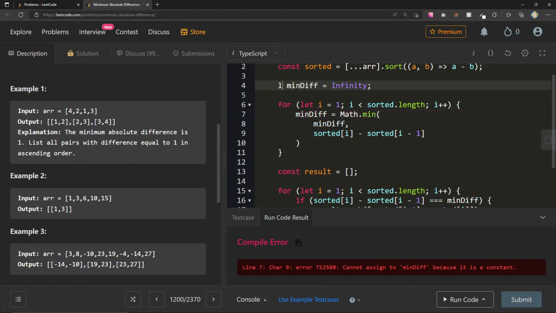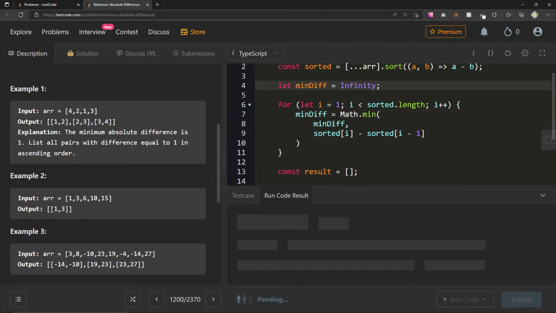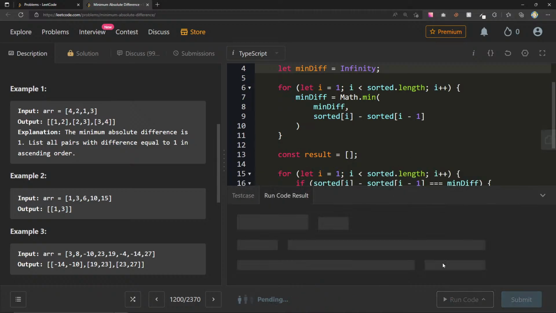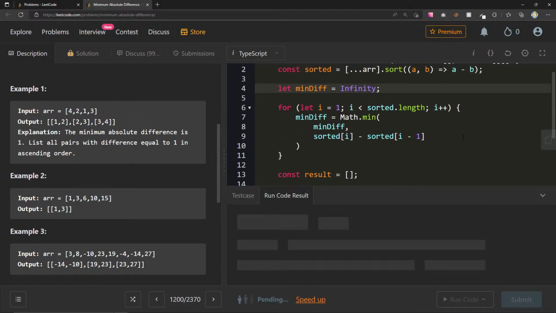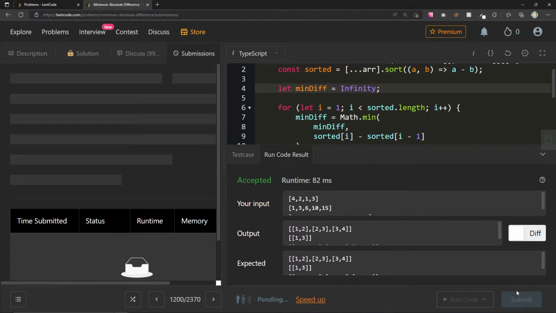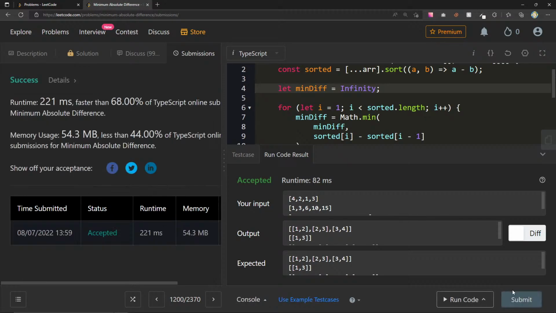Oh, of course. One, two, two, three, three, 4. Let's try some of the other test cases here. 1, 3, 14, 10, 19, 23, 23, 27. Let's run this. It's going slow. Okay, 68%.